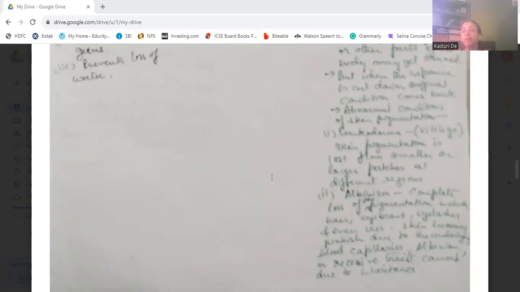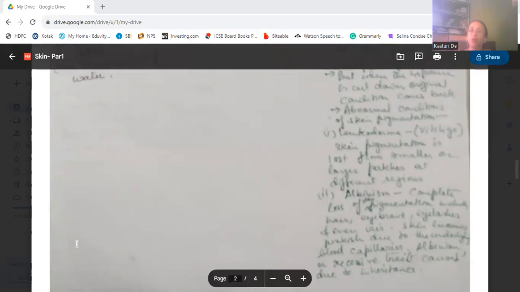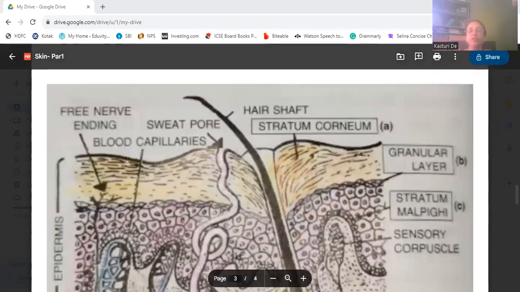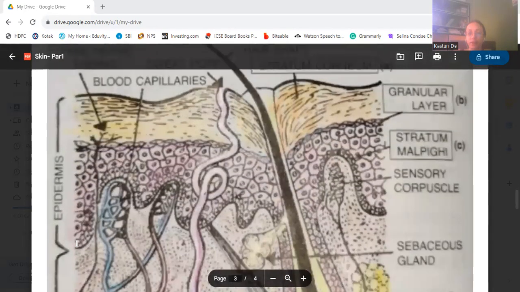And albinism is a recessive trait, and it is caused due to inheritance. That means if the parent has albinism, the child also gets this disease. This is the abnormal condition. So this is the structure of the skin.